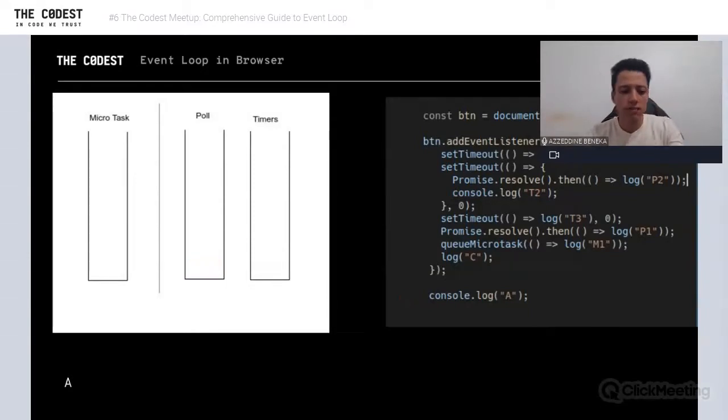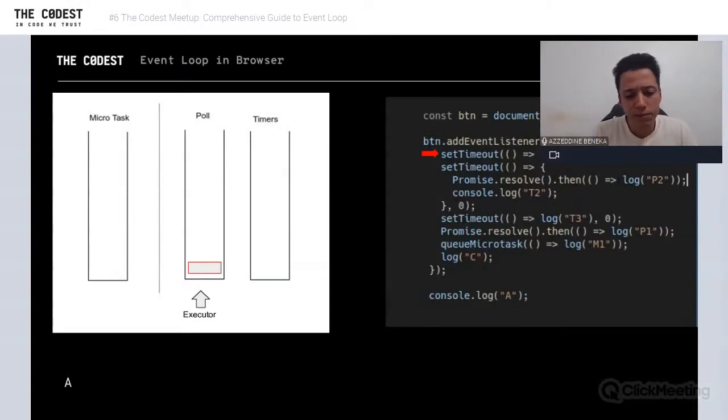Since we finished this task, nothing is here. So what's now? It's not that we're going to wait for a user to click on the button. That task, scheduled in the event handler, is going to be executed and scheduled in the poll. And then the executor will come back here and start from here, so we're going to execute the tasks that are in the poll. And from here, we're going to start executing imperatively, like the task.